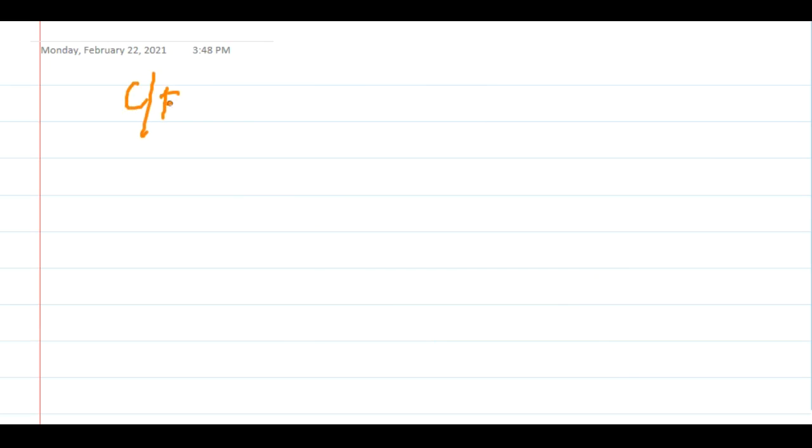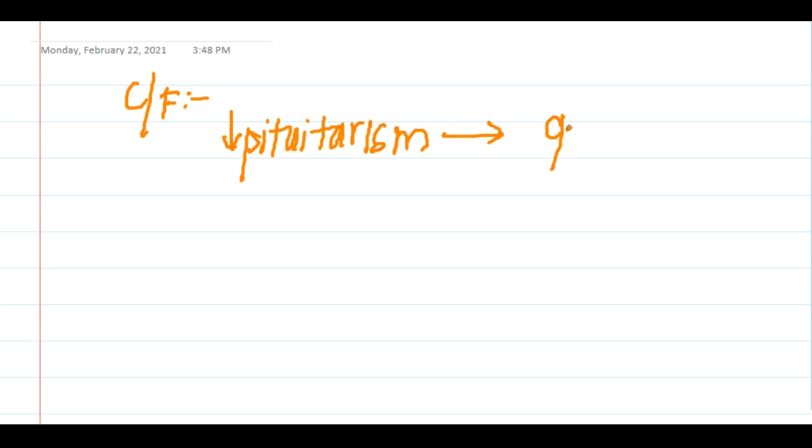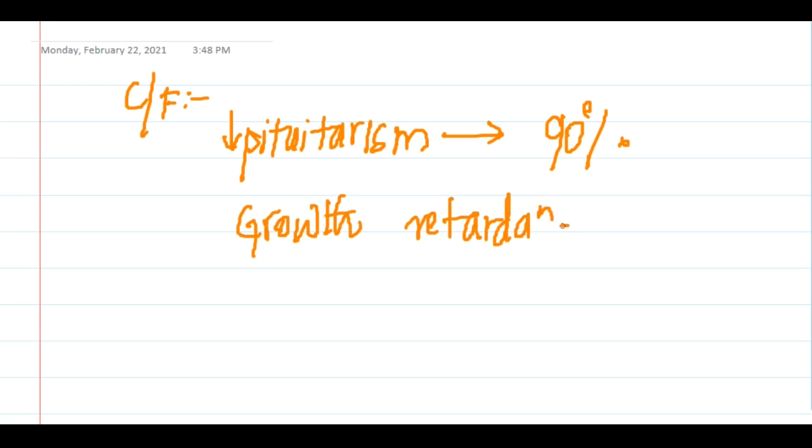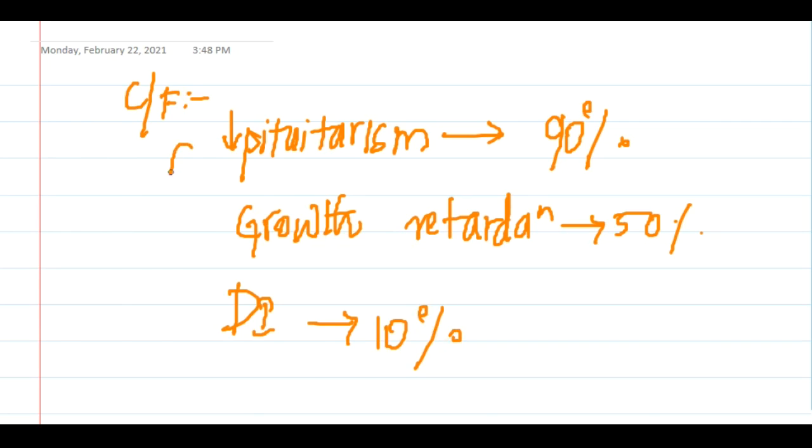The most common clinical features are, you will see the presence of hypopituitarism, that is, decreased pituitary hormones, seen in 90% of individuals. Growth retardation is seen in almost 50% of patients, and diabetes insipidus you will see in 10% of cases. So these are the main clinical features that you see in craniopharyngioma.